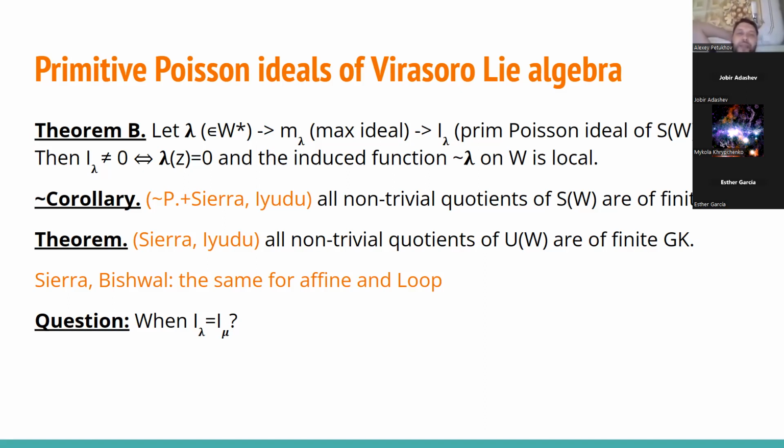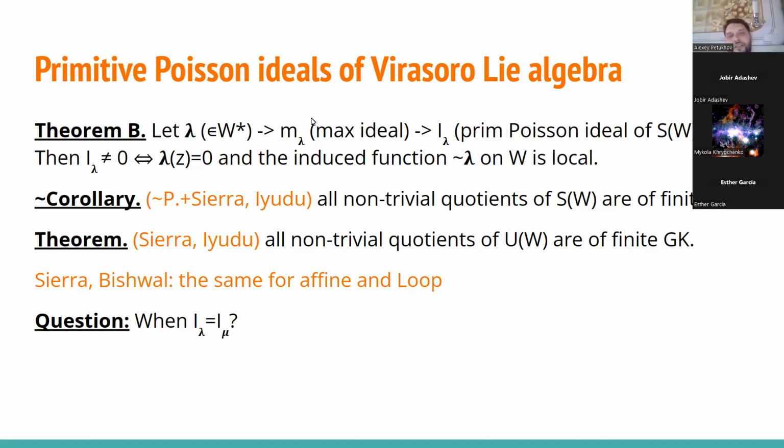It's very clear that such an ideal will always contain the element z minus lambda of z. And it can be so that this ideal is equal to the ideal generated by z minus lambda z, or is different. And this ideal is really different if and only if lambda of z equals 0, and the push forward of this lambda to W, when we just send z to 0, is really a local function. So the result for Virasoro Lie algebra reduces to the result about Witt algebra.